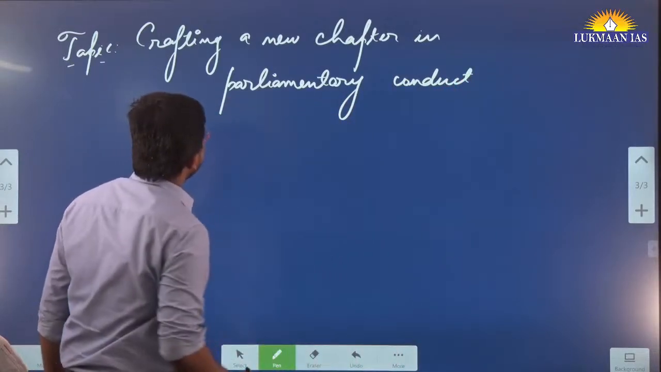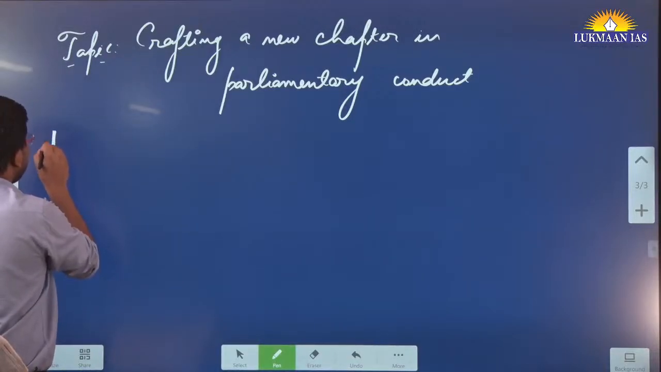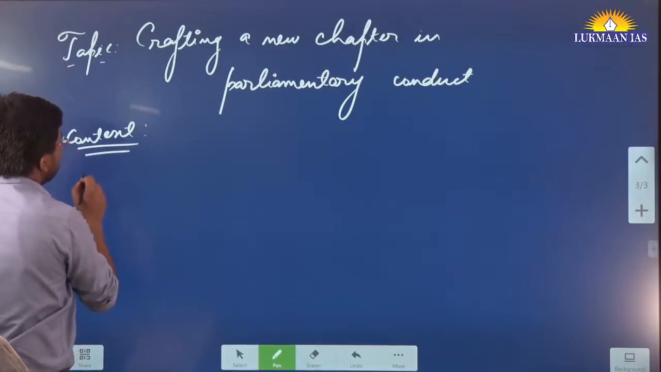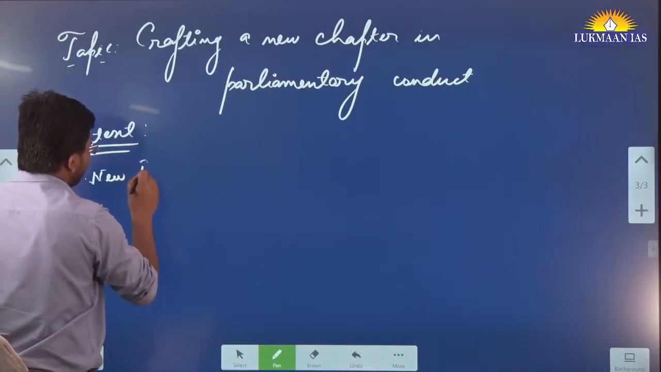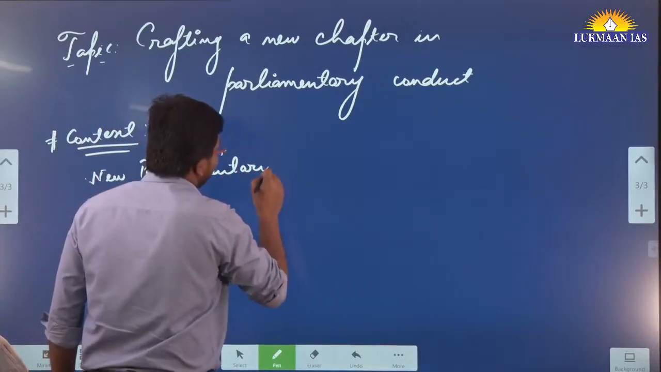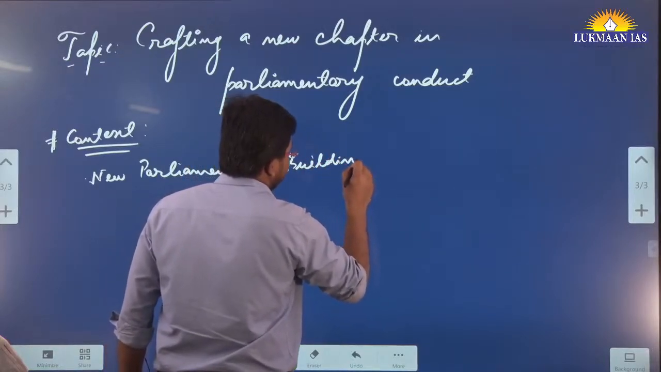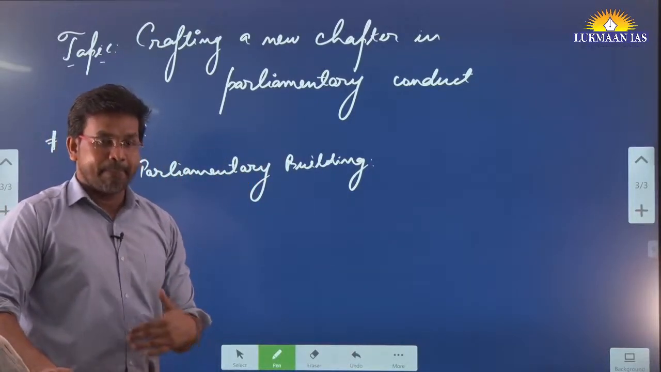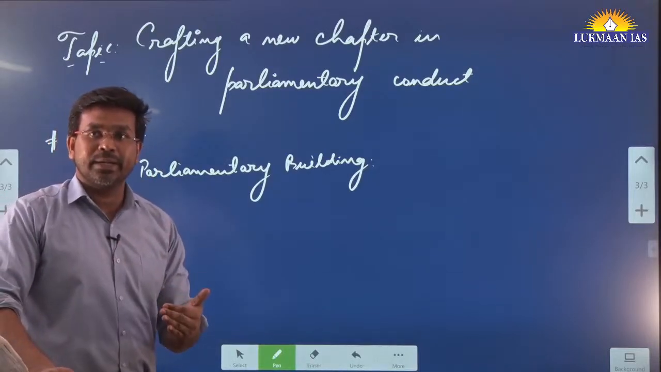Crafting a new chapter in parliamentary conduct. So what is the context of writing this article, and why has he written it? Because recently we have created a new parliamentary building. Earlier, the parliamentary building was the one built by the Britishers. But now we have created a new parliamentary building.